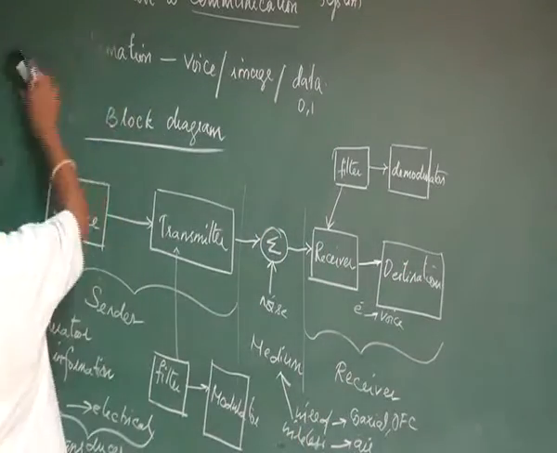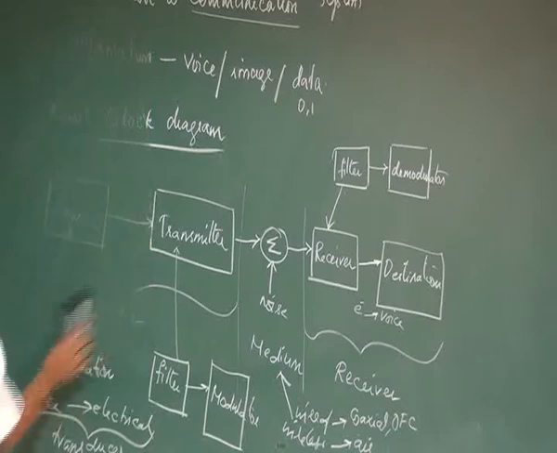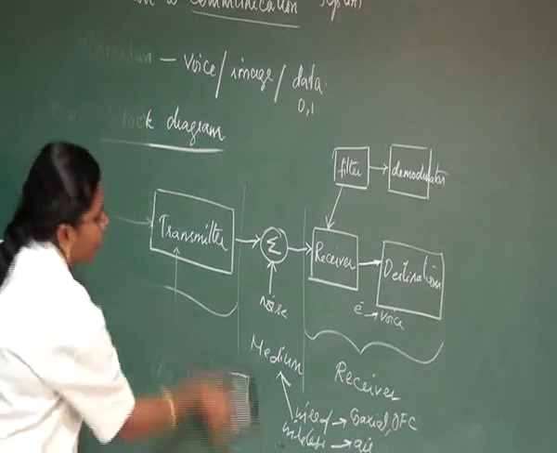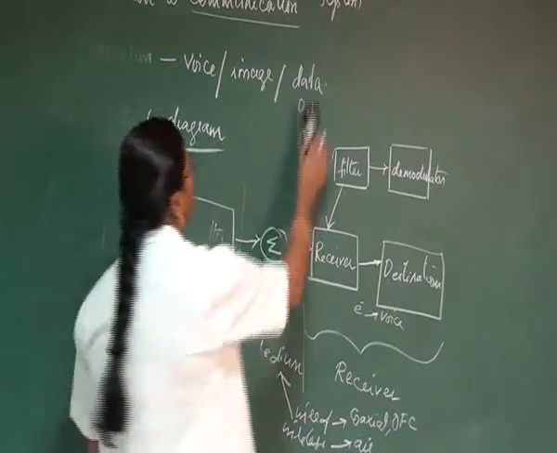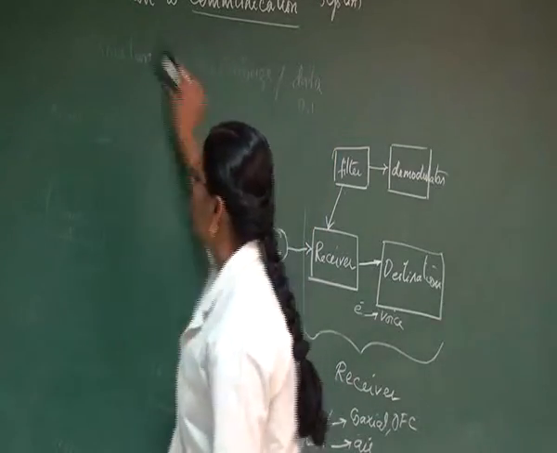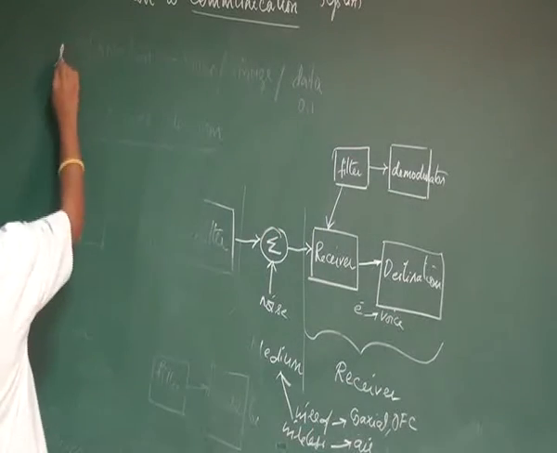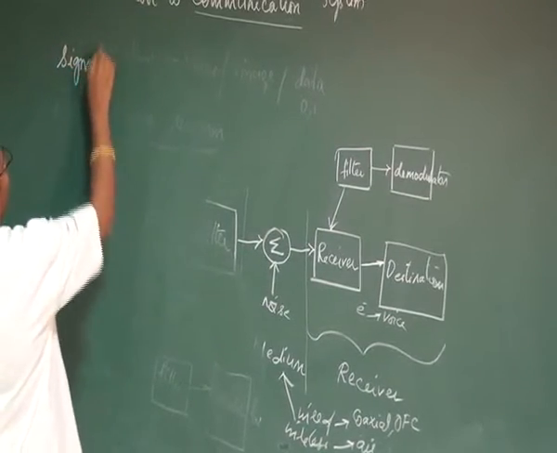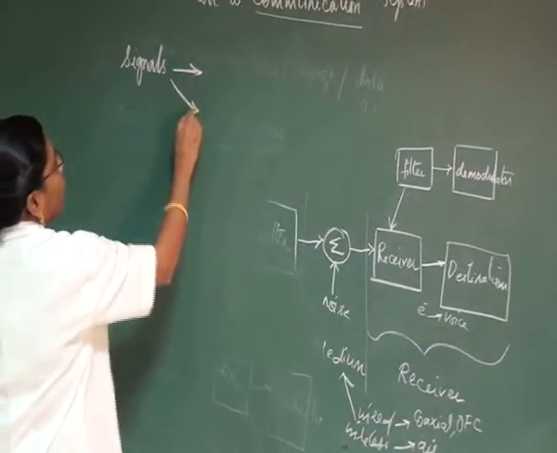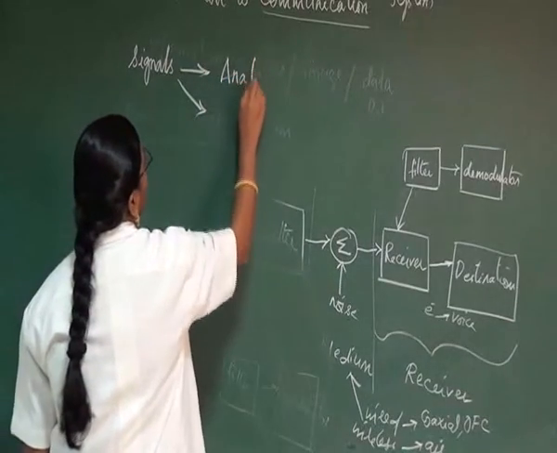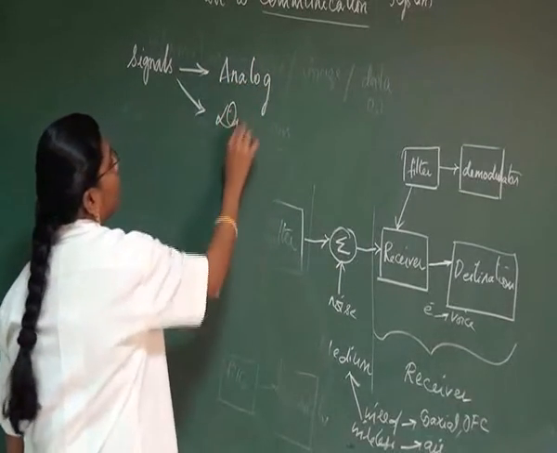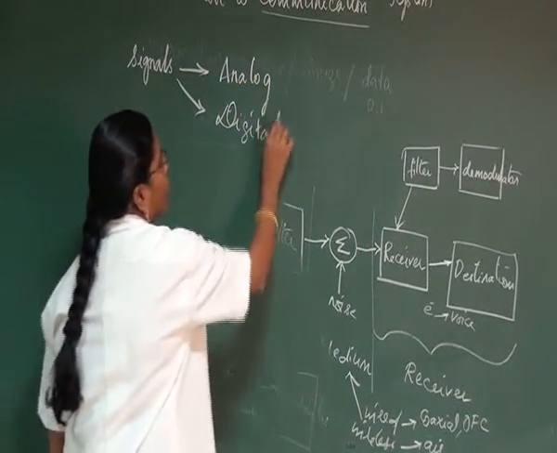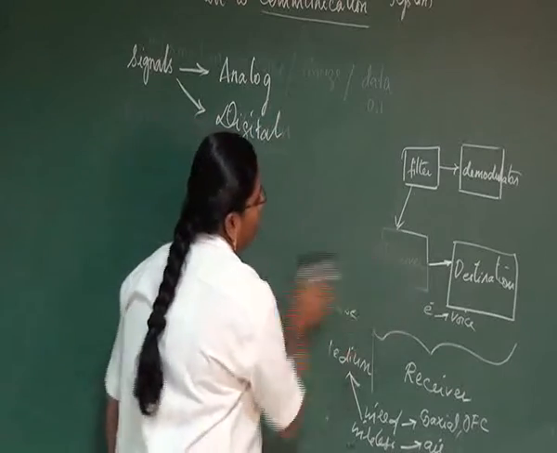While transmitting all these signals, how can a signal be represented? Generally we have two types of signals: number one, the analog signal, and number two, the digital signal. So what is an analog signal and what is a digital signal?